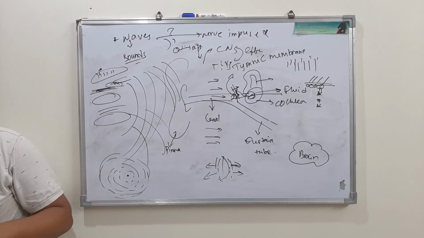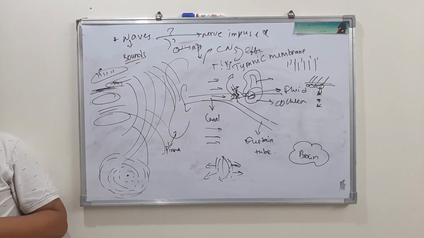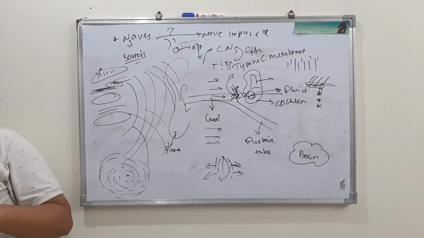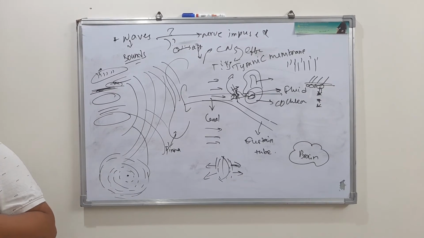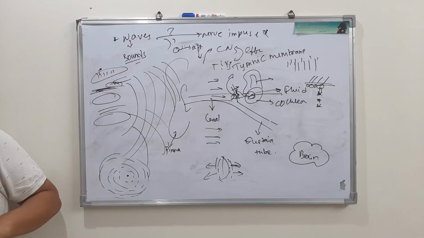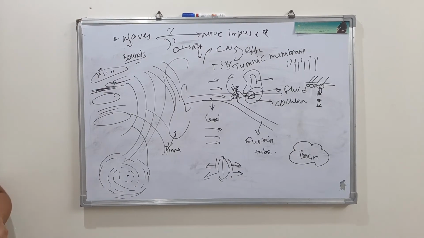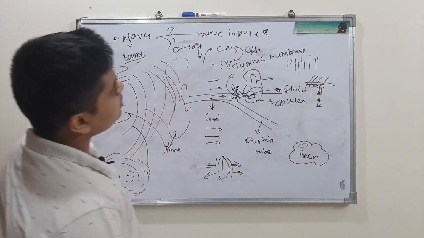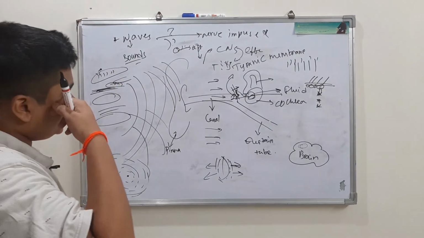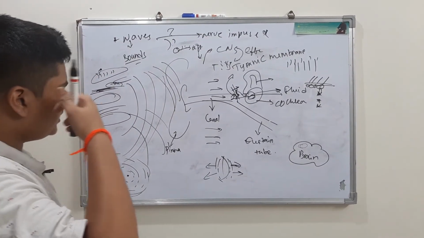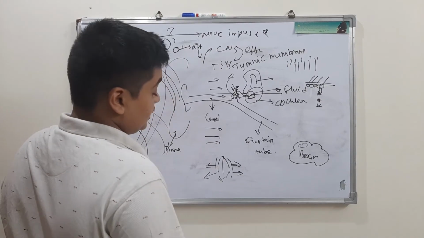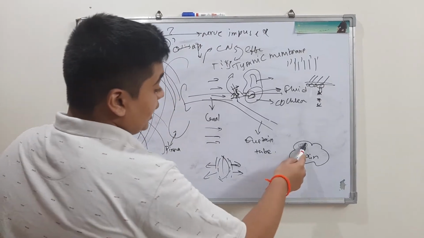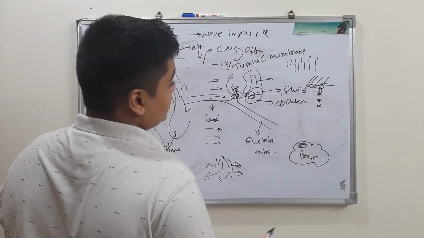So now these impulses are transmitted to the afferent fibers via the auditory nerves to the auditory cortex of the brain. In the brain we have the auditory cortex. The auditory function is done by the temporal lobe, and this temporal lobe has the auditory cortex.